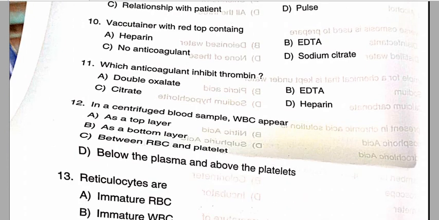Question number 10. Vacutainer with a red top containing. Correct answer is no anticoagulant. Option number C is the correct answer. Question number 11. Which anticoagulant inhibits thrombin? So here the correct answer is heparin. That is option number D is the correct answer.